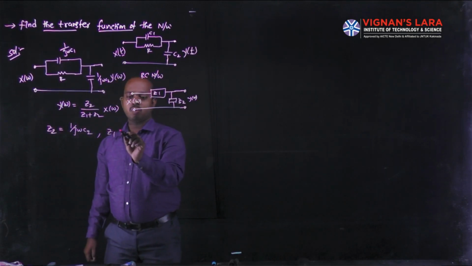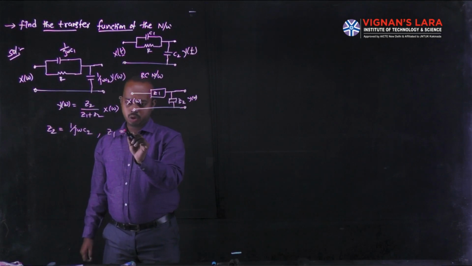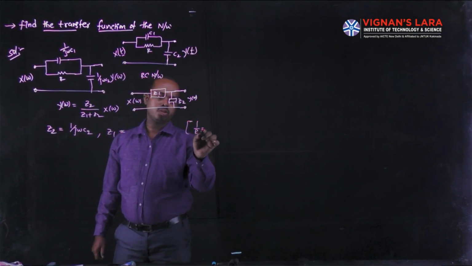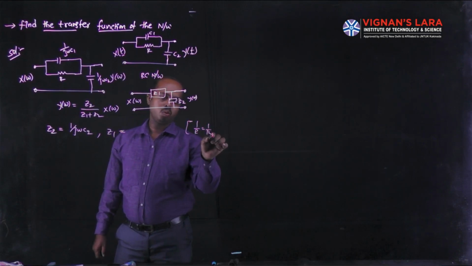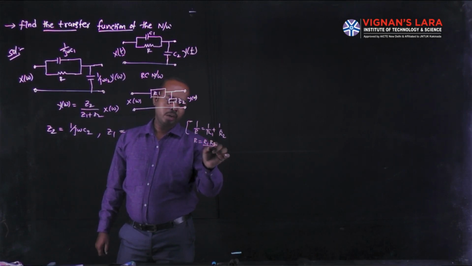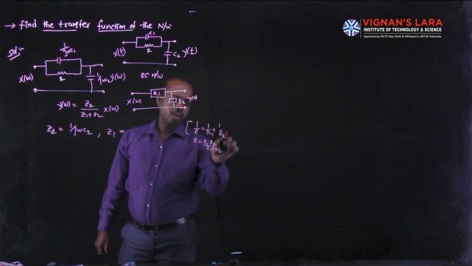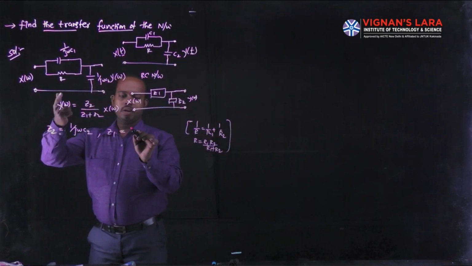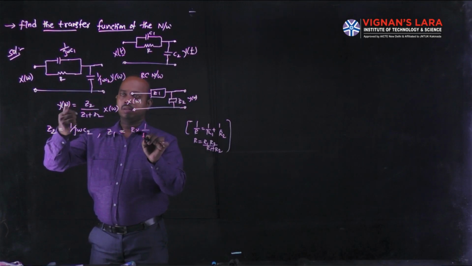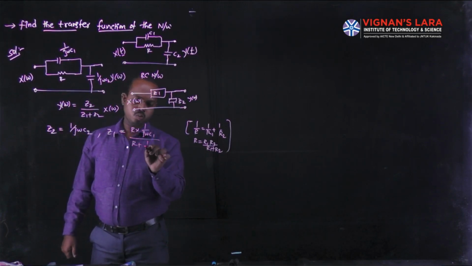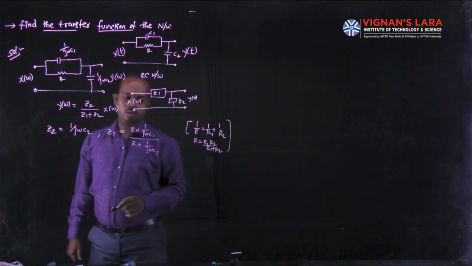To take the parallel combination of any two impedances, write its equivalent: 1 by R is equal to 1 by R1 plus 1 by R2. Finally, you can write R is equal to R1 R2 divided by R1 plus R2. According to that, Z1 is R into 1 by jωC1 divided by R plus 1 by jωC1.